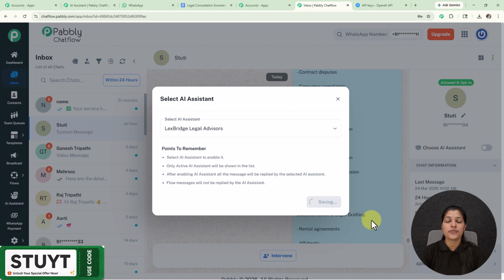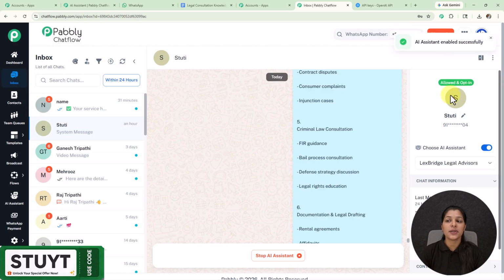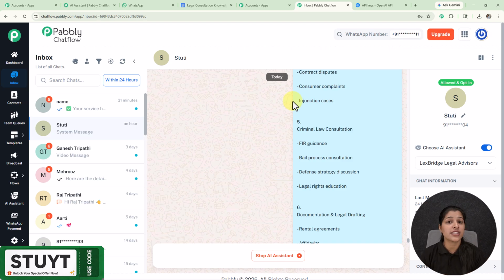Now we just have to click over this save button, and here you can see our AI assistant has been enabled successfully. So this is the simple way for enabling AI assistant for a particular chat. So now you know the process of automating your WhatsApp conversations with your clients or customers, which is going to save a lot of your time.